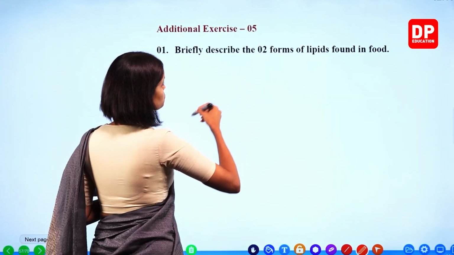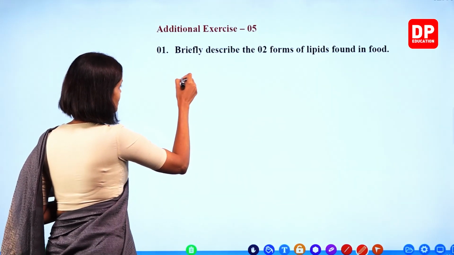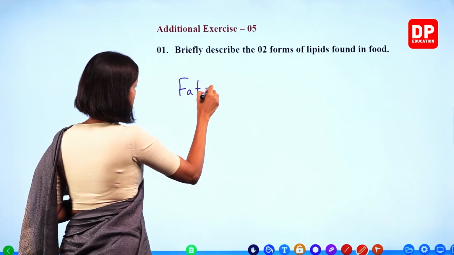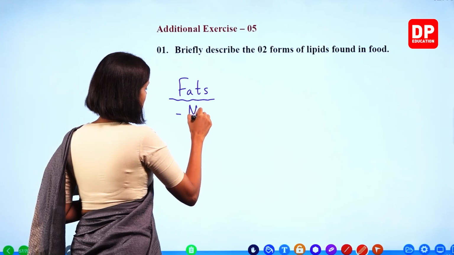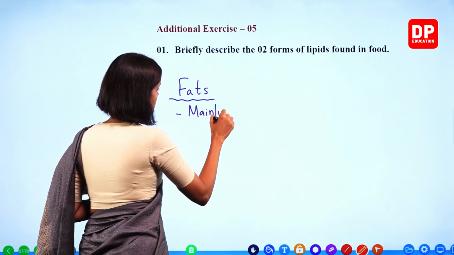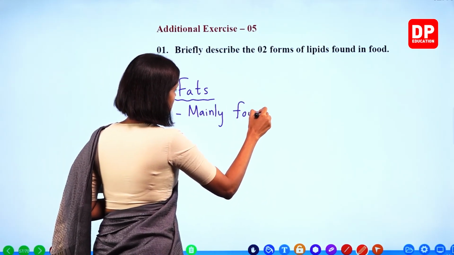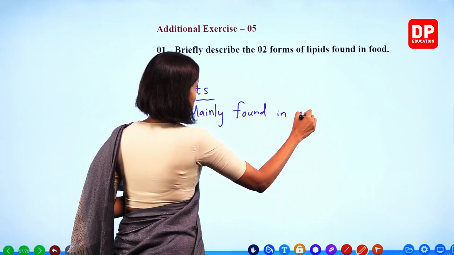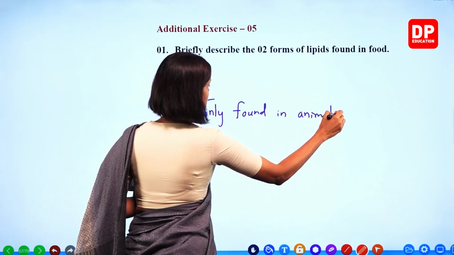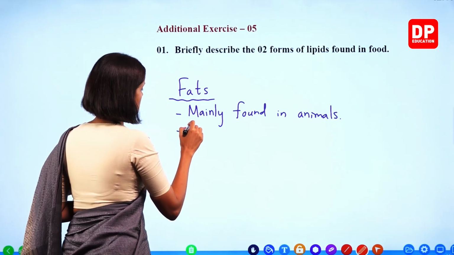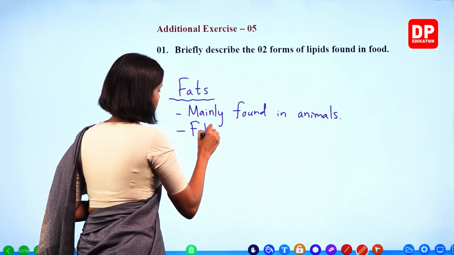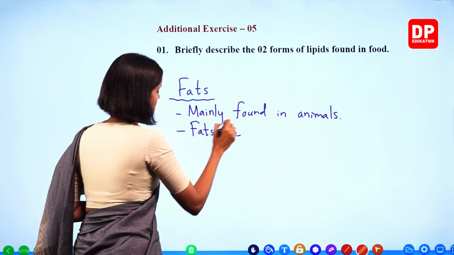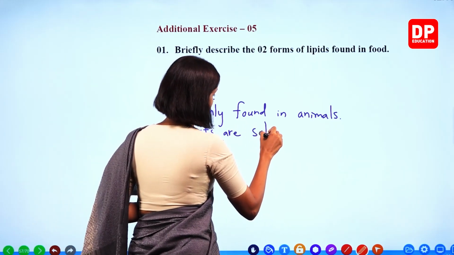Briefly describe the 2 forms of lipids. We will write fats, right? Mainly found in animals. Fats are solids in nature.